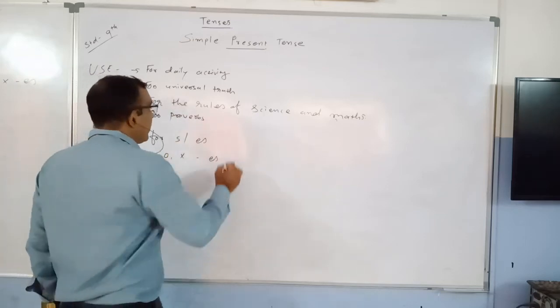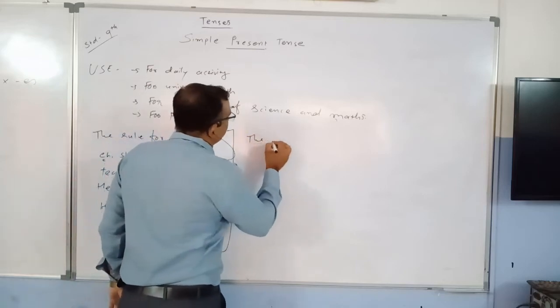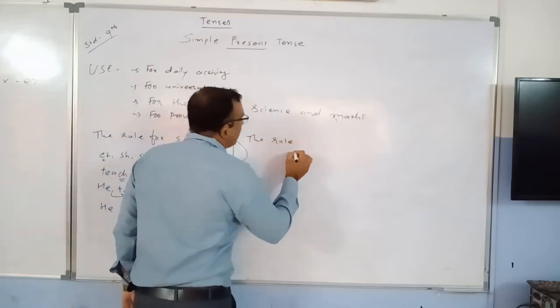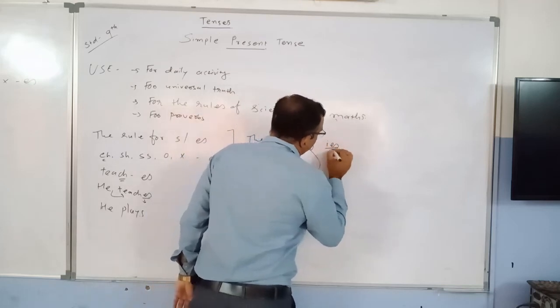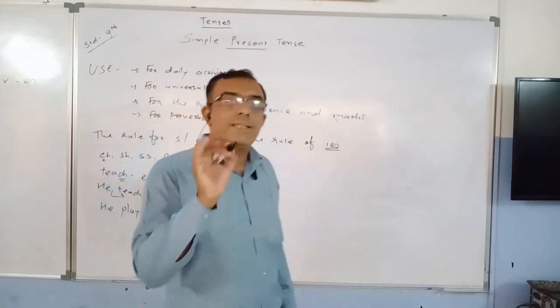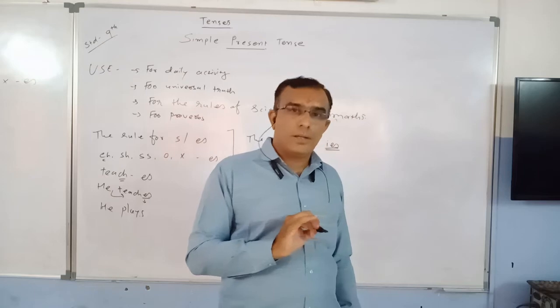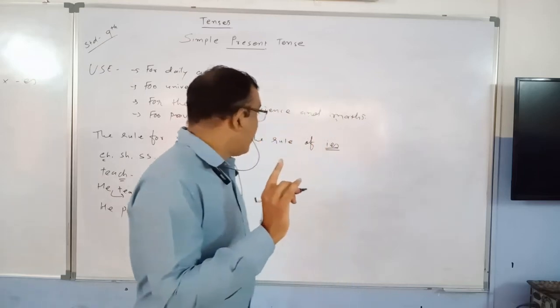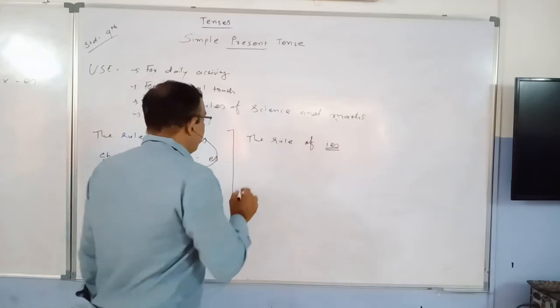Another rule is also there. We can say the rule of IES. Sometimes you have to utilize IES. There is another question for it: when can you utilize it? I am giving you an example. Suppose study.